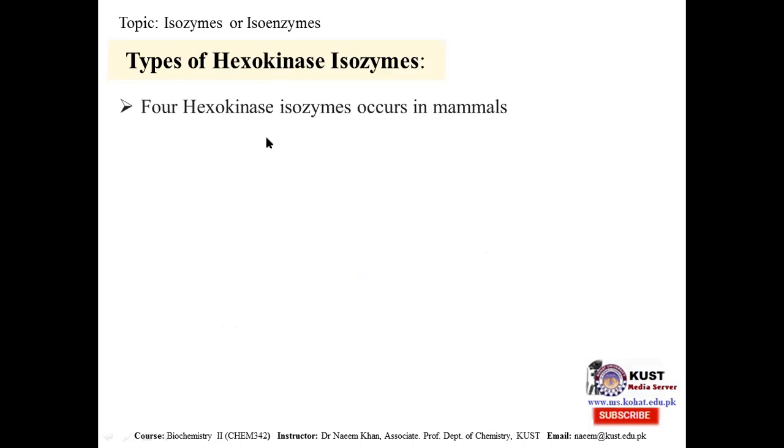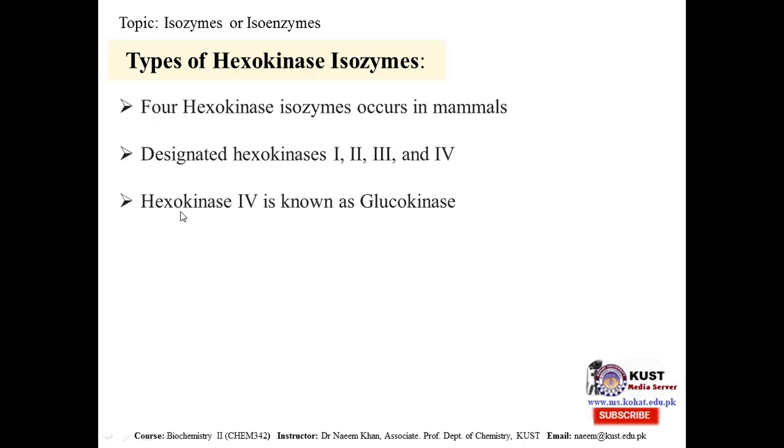Now, hexokinases are of four types. Four isoforms are present in mammals, and these are designated hexokinase 1, hexokinase 2, hexokinase 3, and hexokinase 4. Hexokinase 4 is very commonly known as glucokinase, and the rest, 1, 2, 3, are just represented as hexokinases.